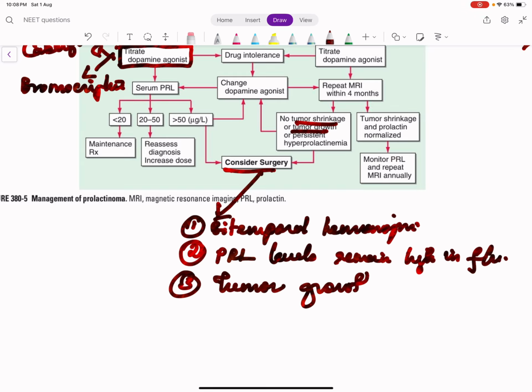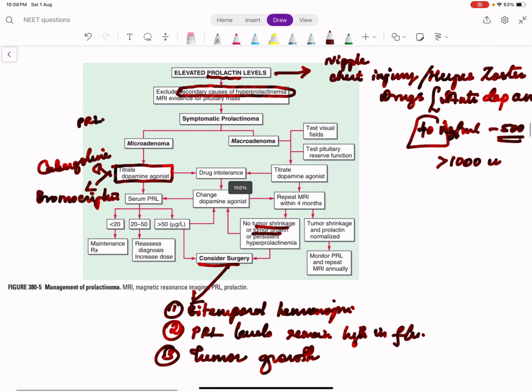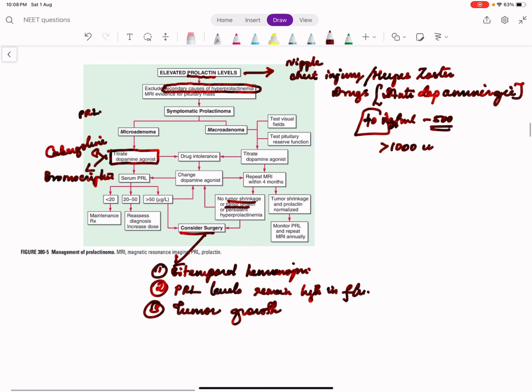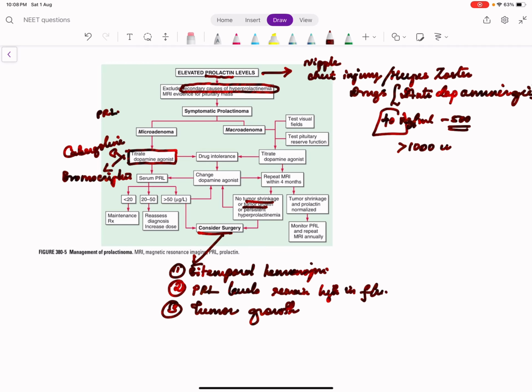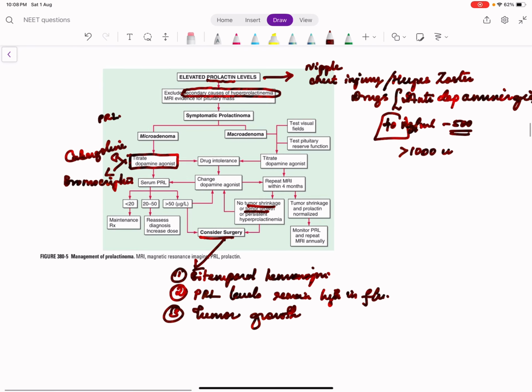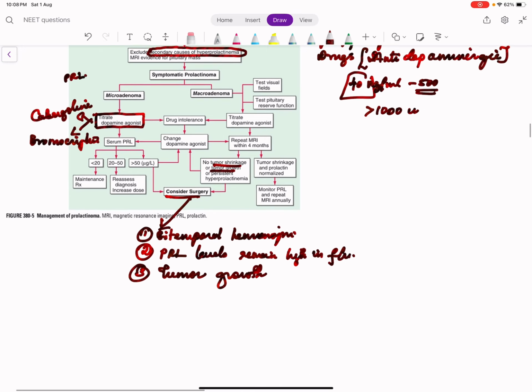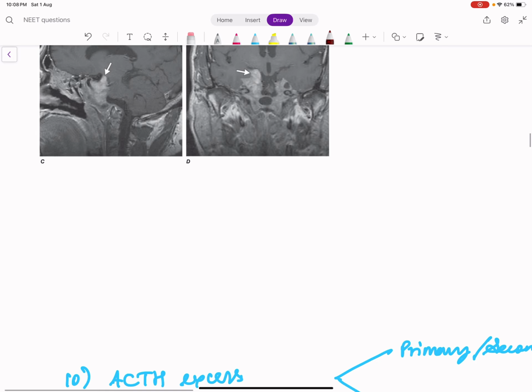So some scenarios usually will be kept in the exam about differentiating hyperprolactinemia, secondary causes versus prolactinoma, or if a prolactinoma, how will you treat, right? If there is a mass which is not hormone sensitive, then there is no point in giving a dopamine agonist. Just a sellar mass without elevated prolactin needs surgery. But with a high prolactin level, if it's not causing any compression, even though the sellar mass is large, we can treat it with medicines. Okay, we'll stop here so as not to get confused further.